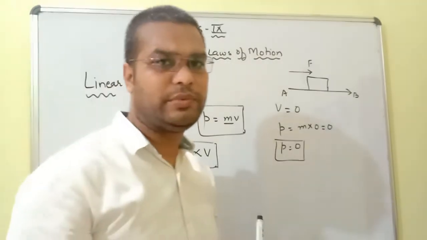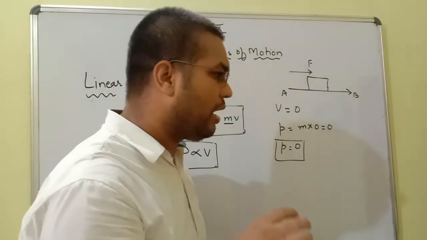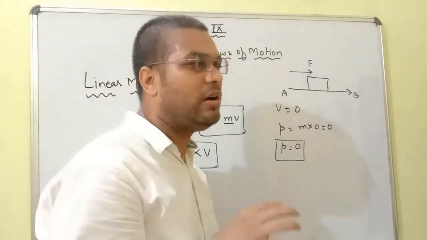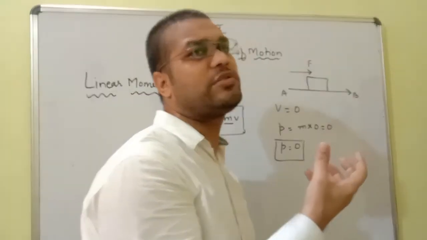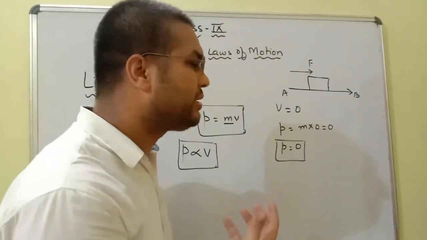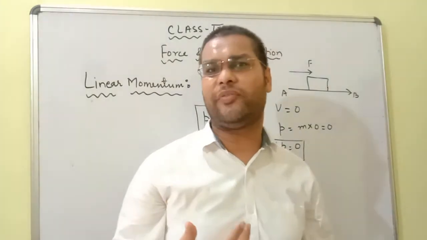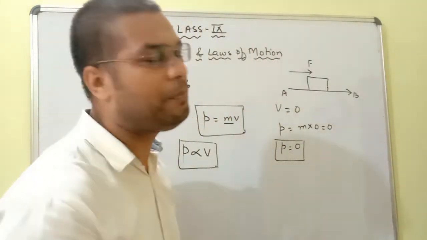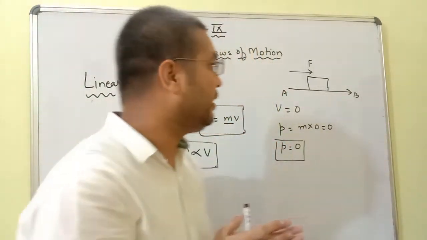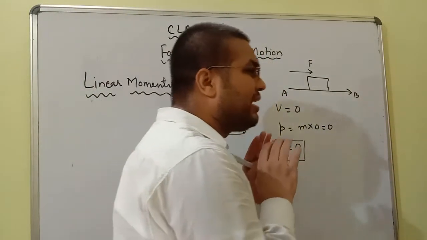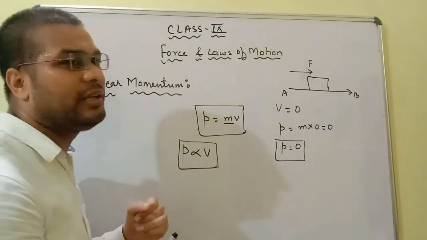It means that if we apply a force on an object, its velocity changes. If we want to change the linear momentum of an object, we have to apply an external force. If the direction of force is in the direction of motion, then momentum will increase.